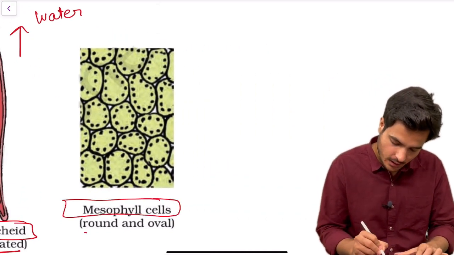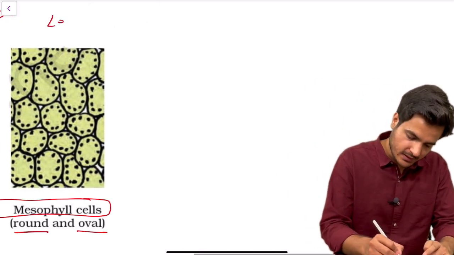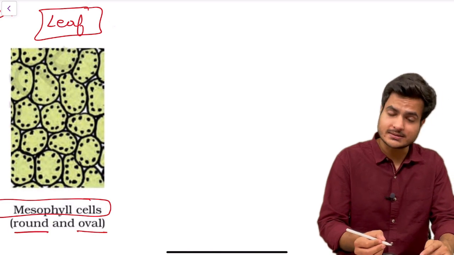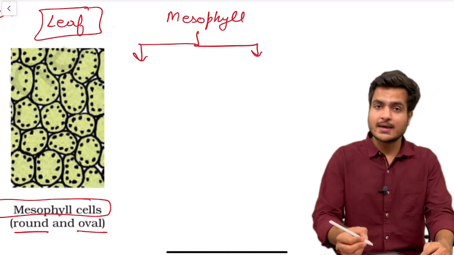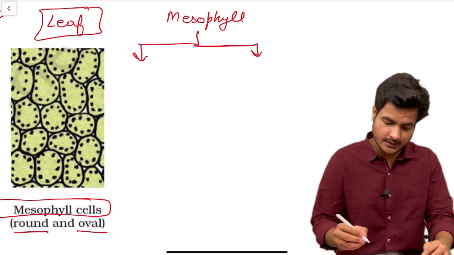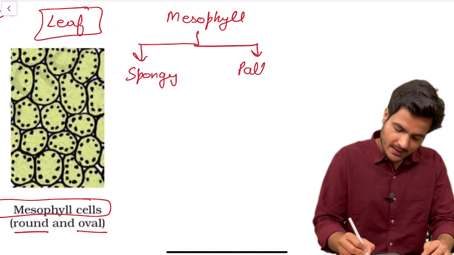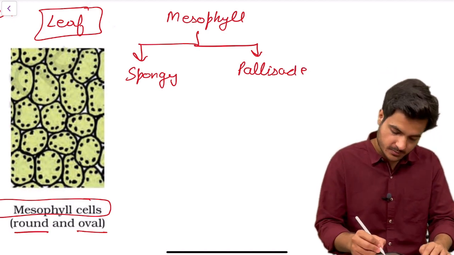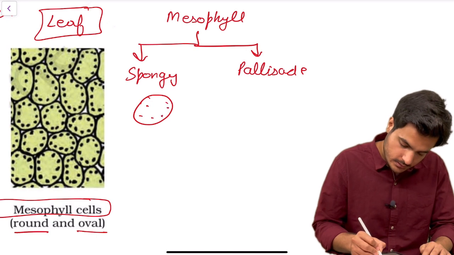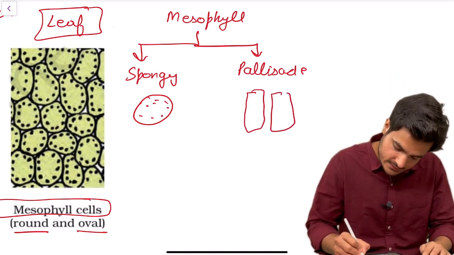Mesophyll cells are round and oval. Actually, mesophyll cells are a part of the leaf inside plants. And mesophyll cells are of two types, which we'll have to study in the anatomy of plants as per NCERT. One is spongy cells and the other one is palisade cells. These cells which are shown in the diagram are spongy cells because they are round in shape. Palisade cells are elongated cells.